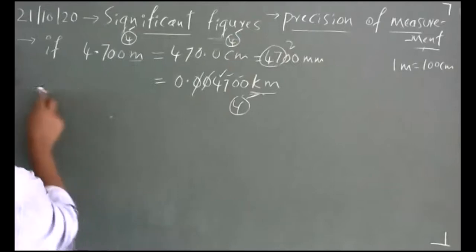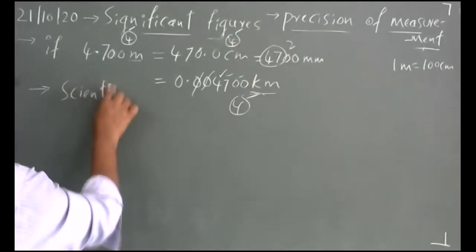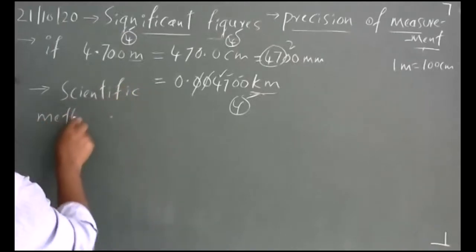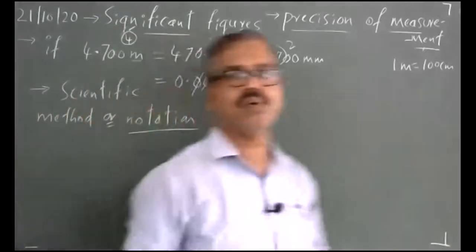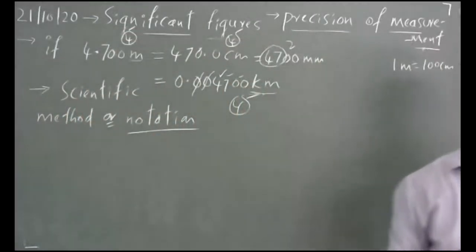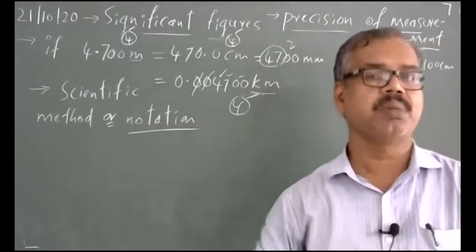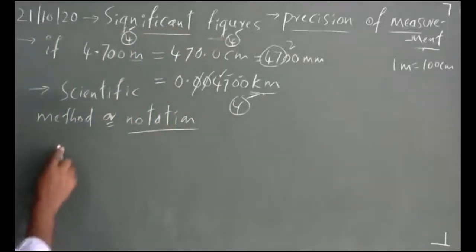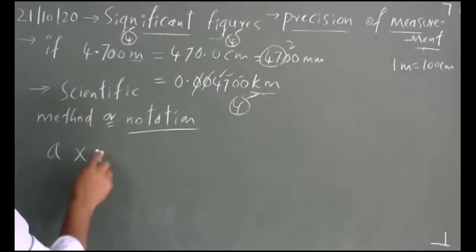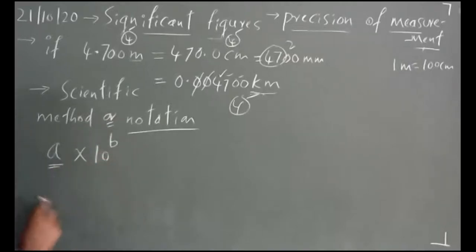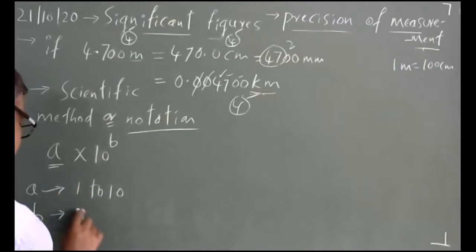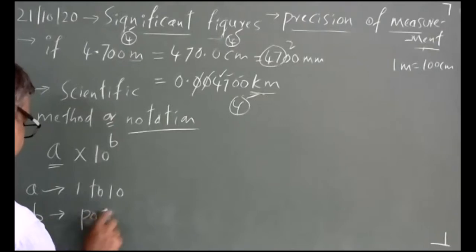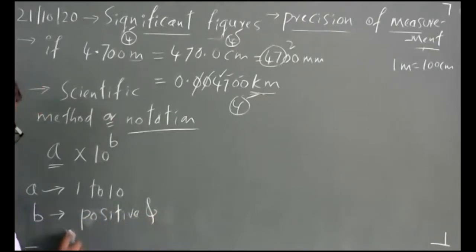To overcome this confusion, let me introduce scientific notation. In the scientific method or notation, we write an expression mathematically as A cross 10 raised to B. A is a number which takes values between 1 and 10, and B is an exponent which takes positive and negative values.